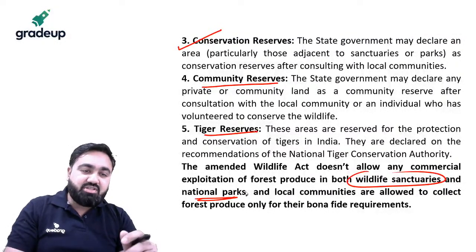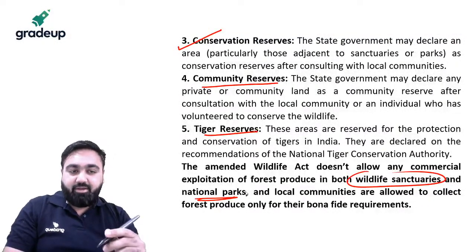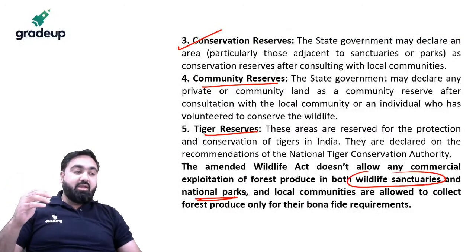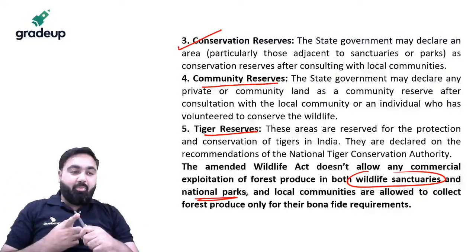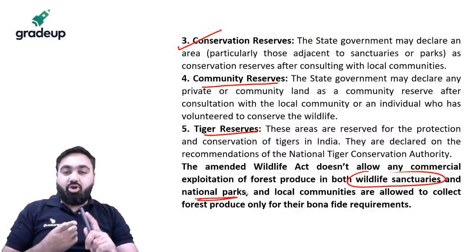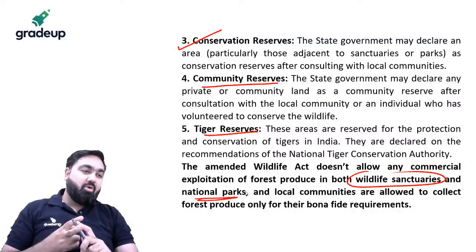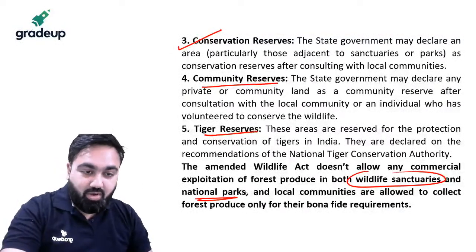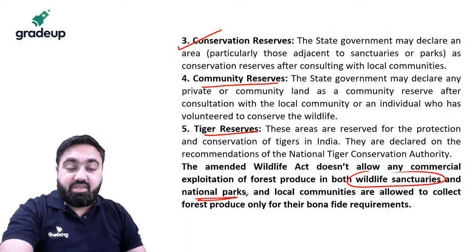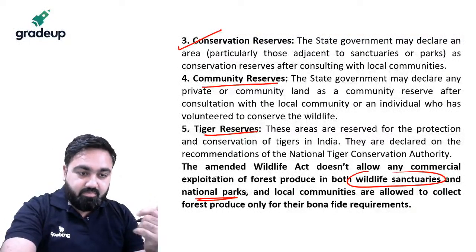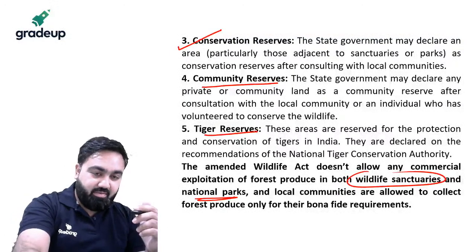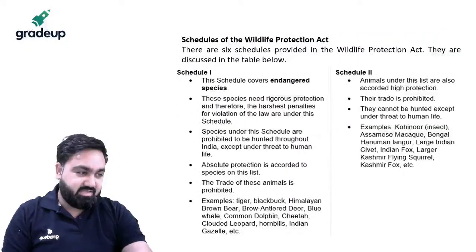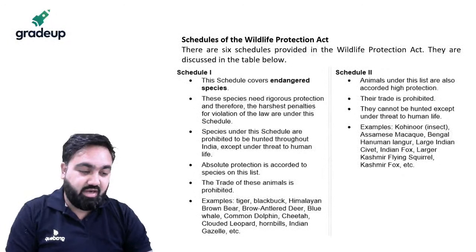The kind of questions that are asked, I have told you. The kind of question will be which of the following is true or not true about wildlife sanctuary. So the points will be like human activities allowed or not allowed. Who decides their boundaries, state government or central government? Why was the Wildlife Protection Act passed? When was it passed? These kinds of things. There can be match the column also depending on the year of different environment acts. This is how these questions are asked.